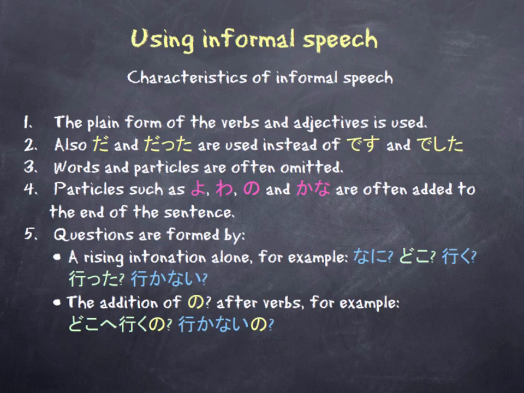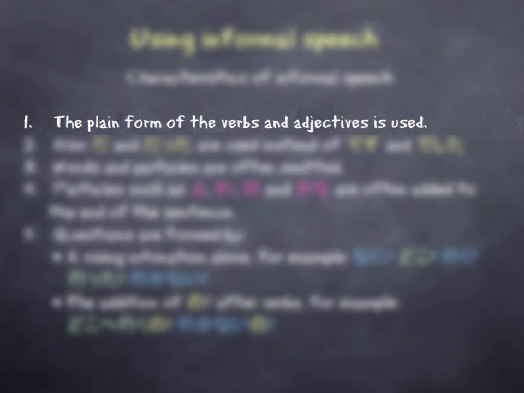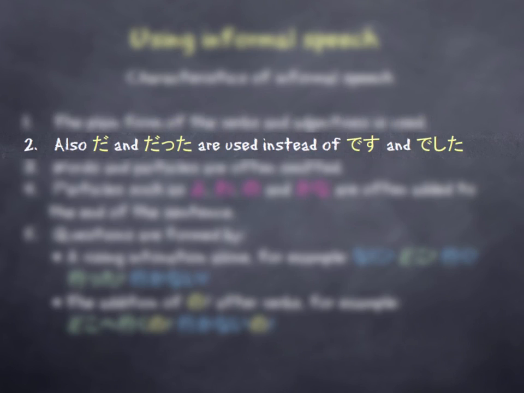Characteristics of informal speech. So number one, the plain form of the verbs and adjectives is used. So the polite form of a verb might be tabemasu. We would change that to taberu. Number two, also da and datta are used instead of desu and deshita. That is the plain and the plain past tense of desu and deshita.